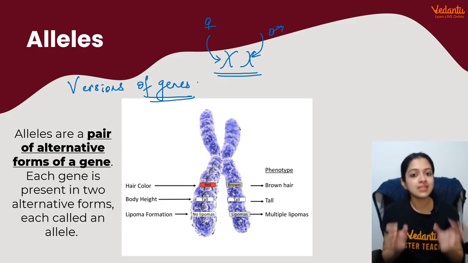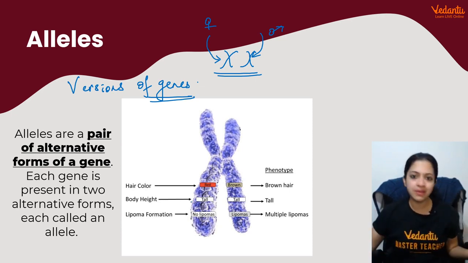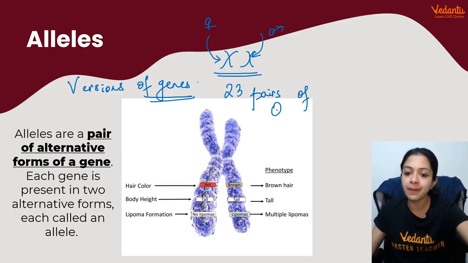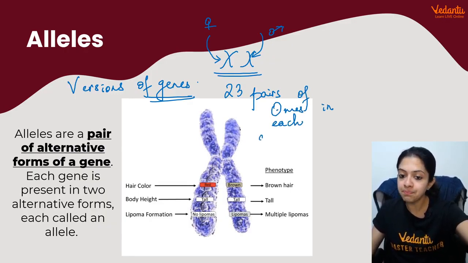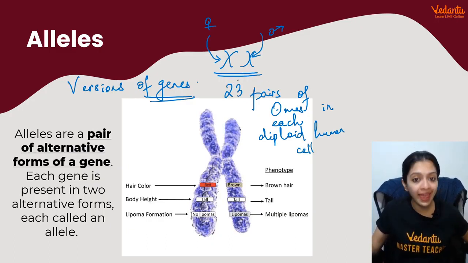The difference comes in the sense that the number of chromosomes in every species would be different. That number is 23 pairs of chromosomes in human beings, in every human cell. 23 pairs of chromosomes in each diploid human cell, right? So this is one major thing that we need to understand. Why do we call them pairs?